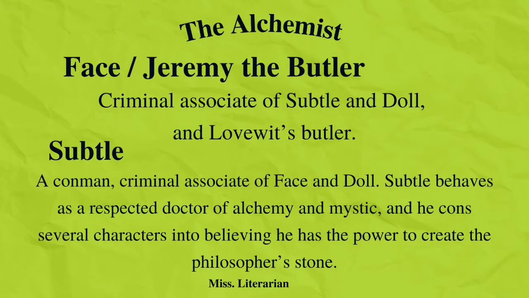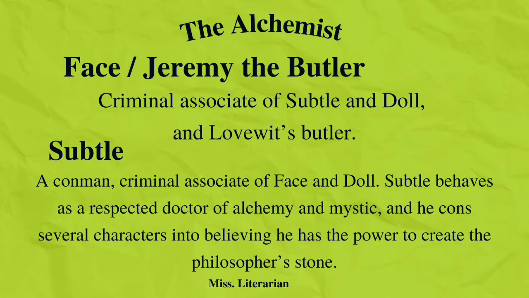The first character is Face or Jeremy the butler. This character Face is Subtle and Dol's criminal associate and Lovewit's butler. So the meaning of butler is a man who is working in a very large house whose main duty is to organize and serve food and wine.